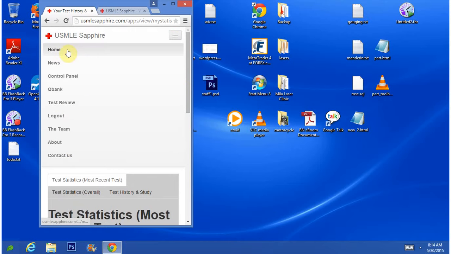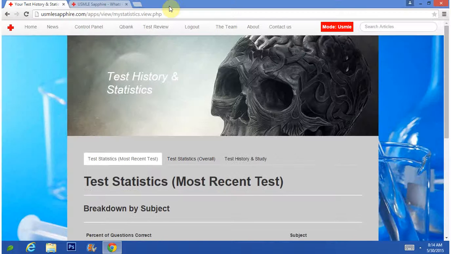I might make a third video to show you how to add questions to the question bank. You could also have questions with pictures. In the future, if I decide to move forward with this, I have the functionality in the back end to add videos and sounds. So if you need to hear the cardiac rhythms in order to distinguish between arrhythmias and other problems, you can toss that in.